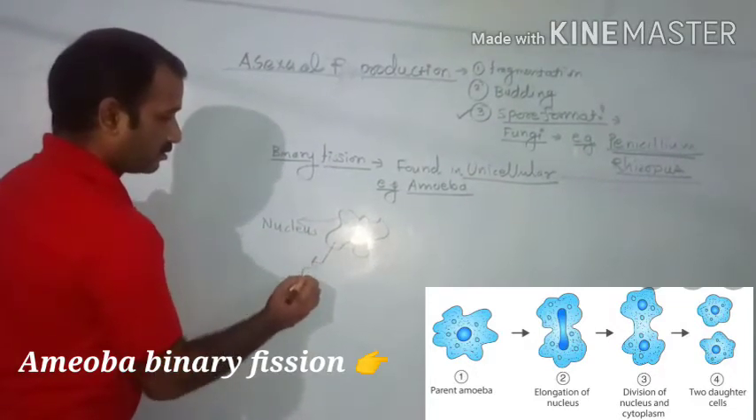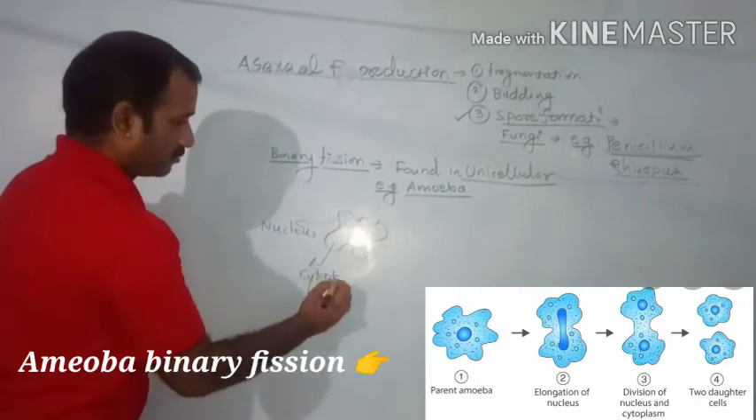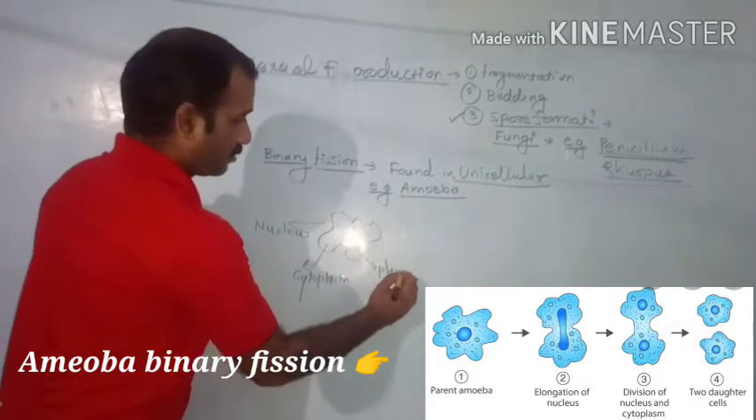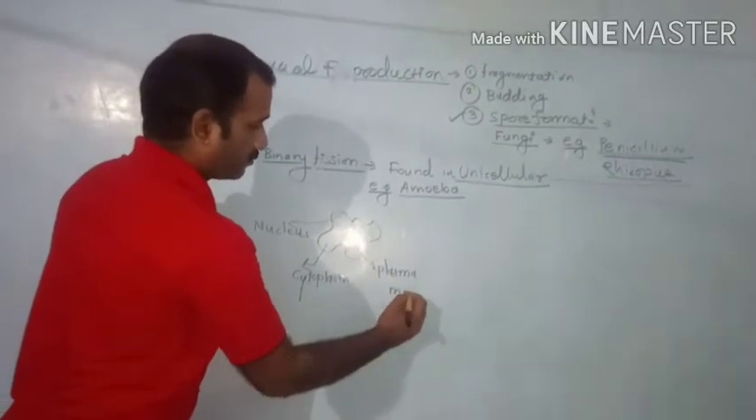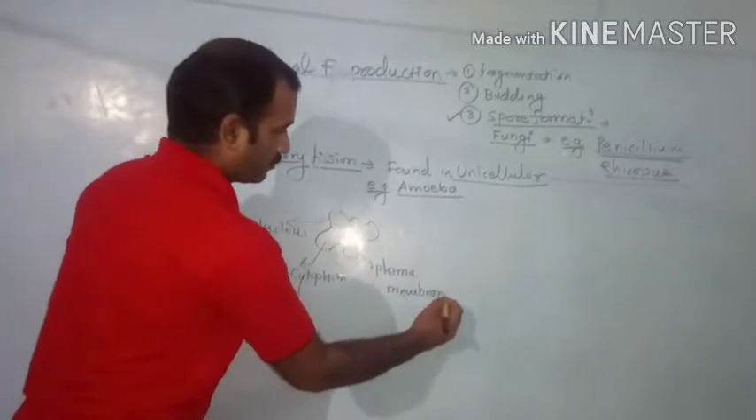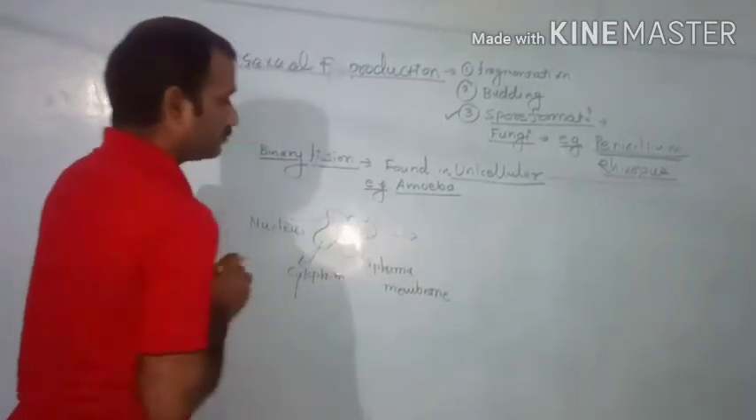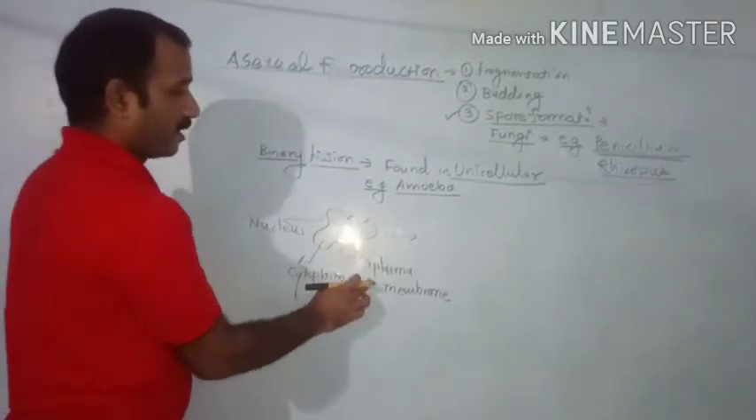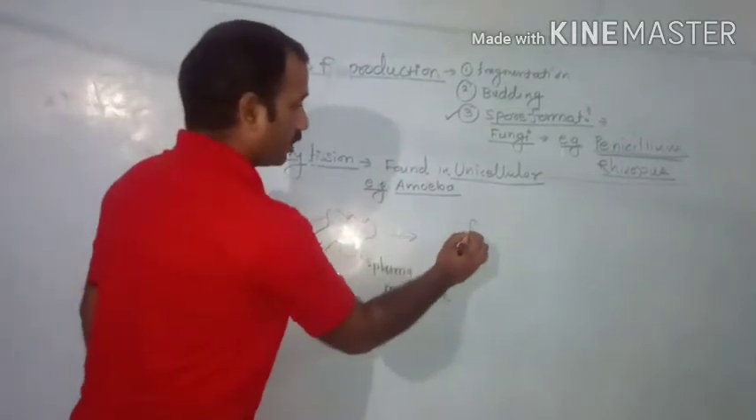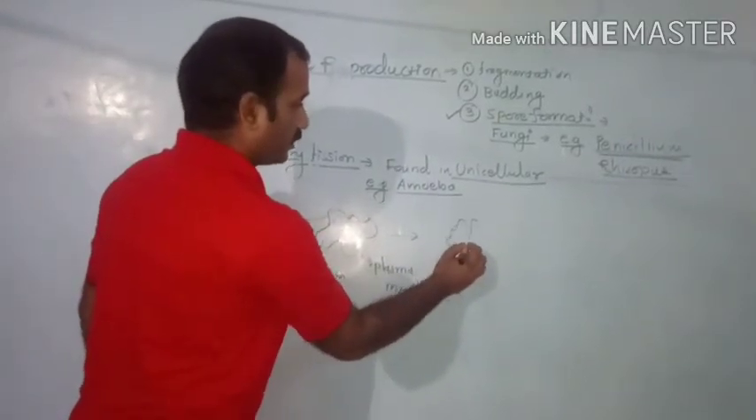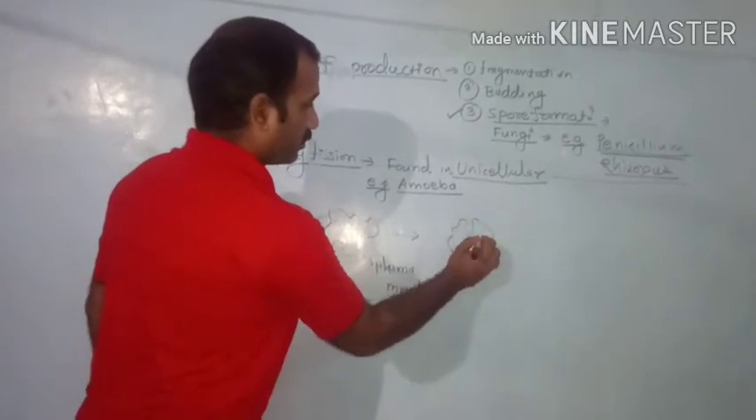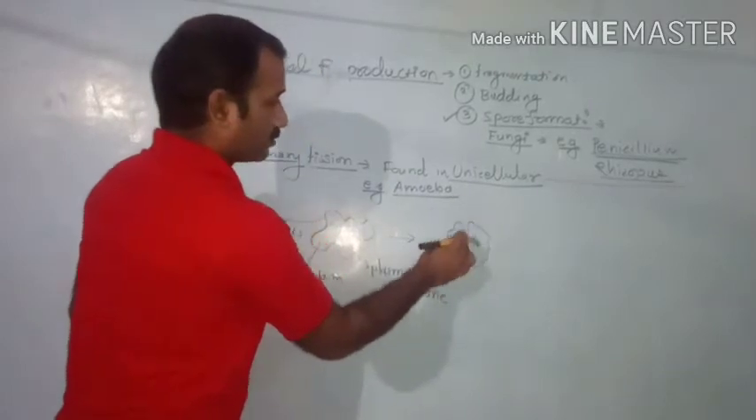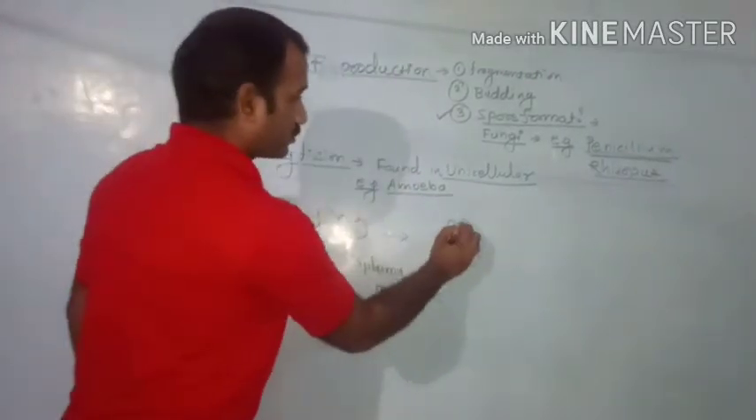this is the cytoplasm, and this is the plasma membrane. Now this amoeba undergoes division with the activity of the plasma membrane. This plasma membrane shows a depression at the center of the cell, and this depression is called the fissure,